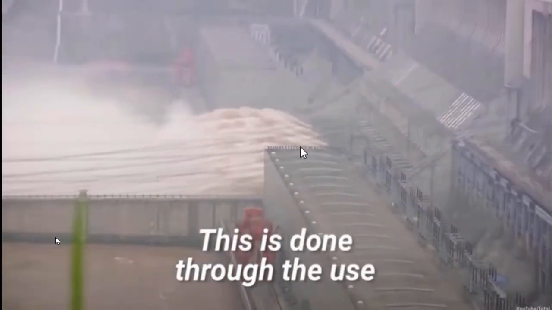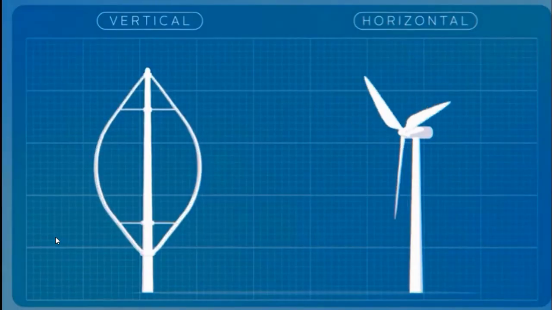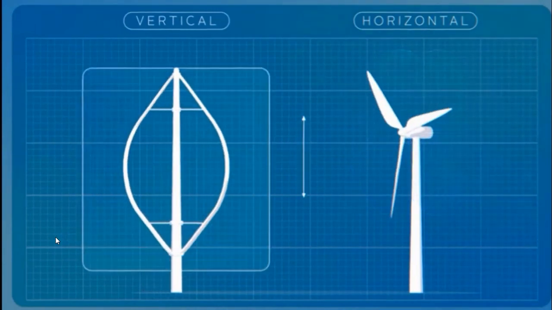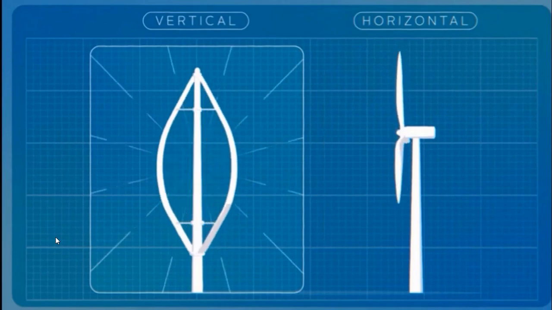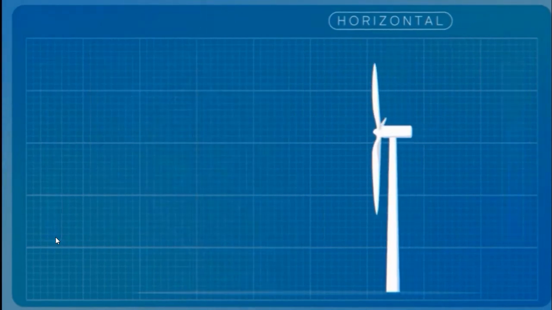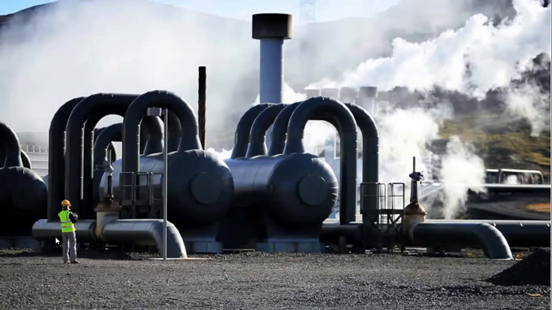This is done through the use of turbine generators, aligned with their rotor on a vertical axis or a horizontal axis. Vertical blades can pick up wind coming from any direction, but with much less efficiency than horizontal axis rotors. Now the other form of current electricity is the geothermal. As you can see, this is energy tapped from underground steam. The steam is used to drive large turbines.